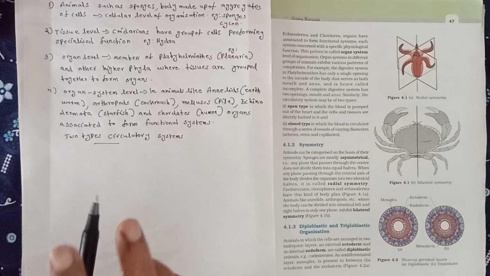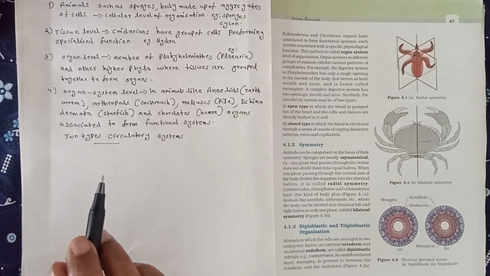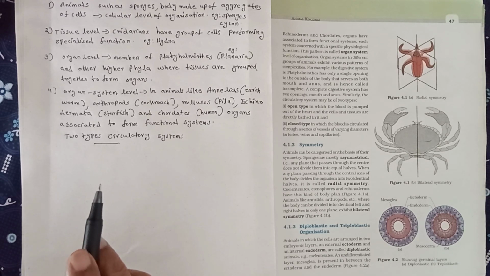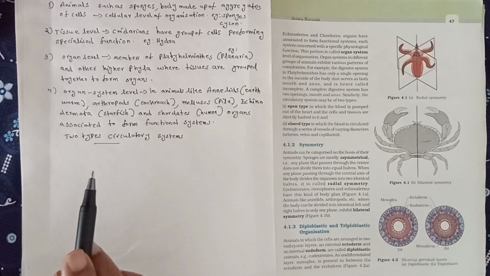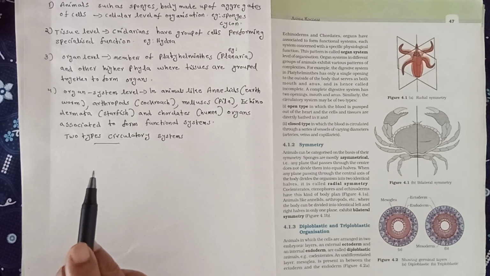In humans, there are 2 types of circulatory system, the blood circulatory system and the lymphatic system. But in lower animals we can see an open type of circulatory system, and in higher animals usually a closed type of blood vascular system.